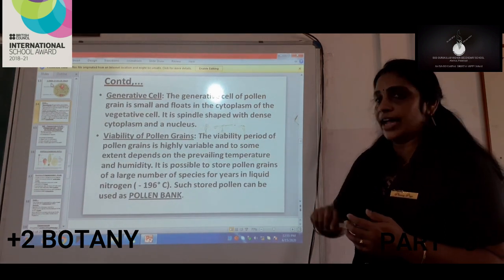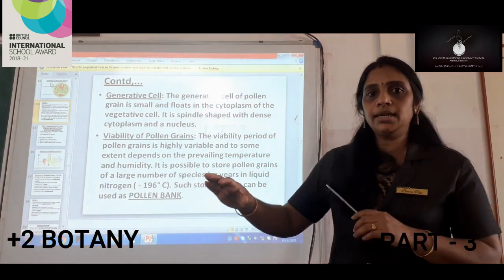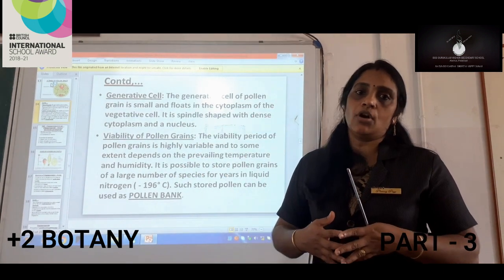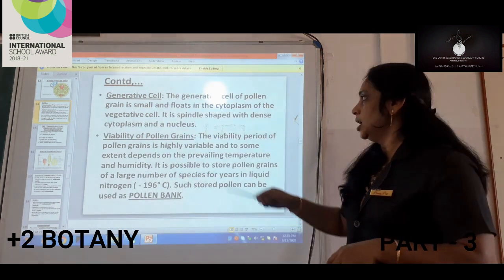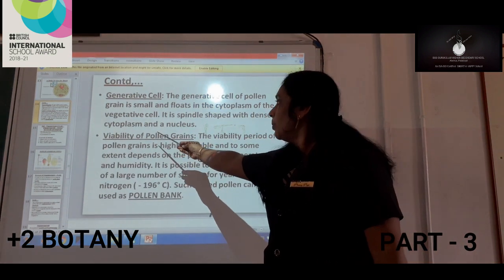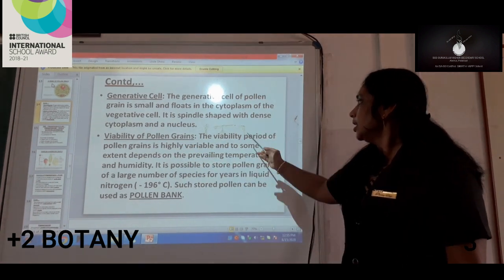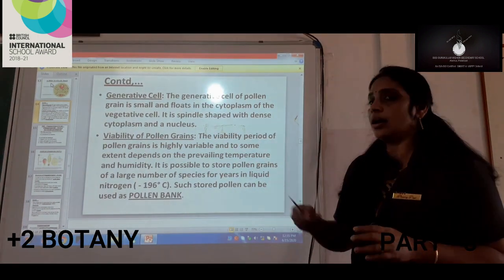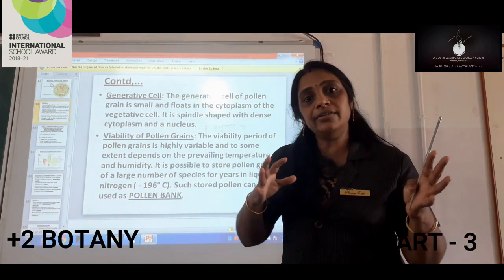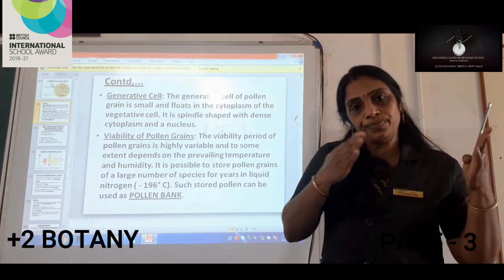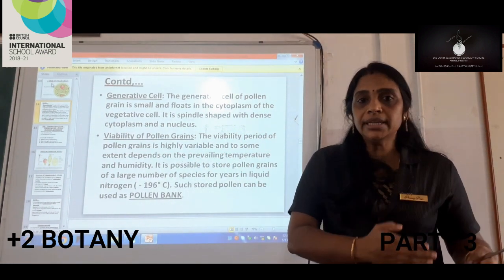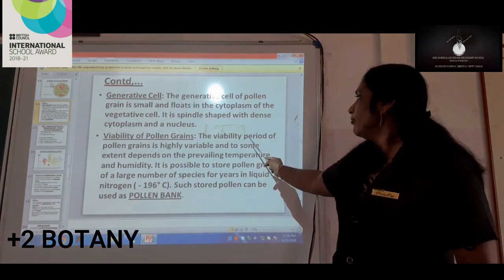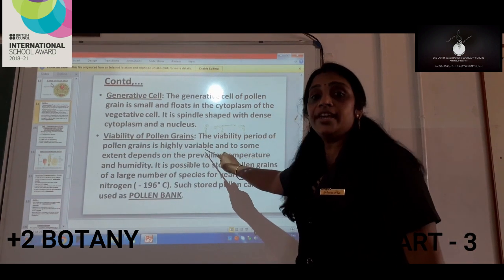Now, what do you mean by viability? It is the period till which the pollen grain remains active or functional. That is called viability. So we are going to learn about the viability of pollen grain. The viability of pollen grain ranges from a minute to hours or days. So the viability of pollen grain is highly variable.